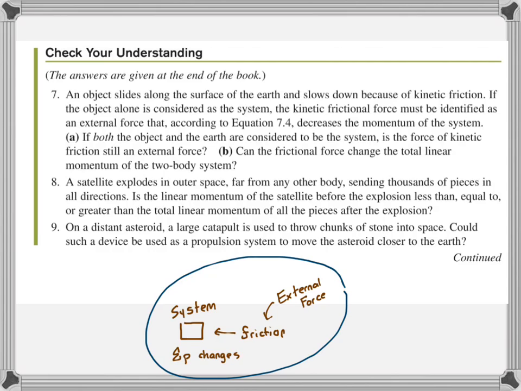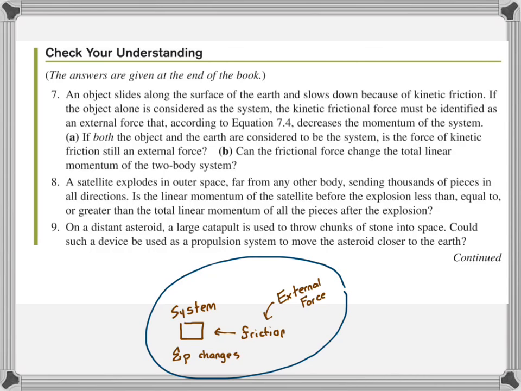The answer is also no, because conservation of momentum holds true since all the forces are internal forces. There's no external force because the friction is inside the system. So the total momentum should not change. The box may lose momentum, but then the Earth is going to gain that same momentum, so everything ends up balancing out.